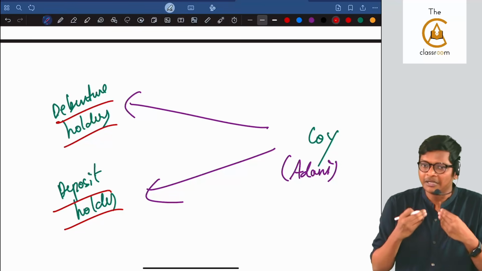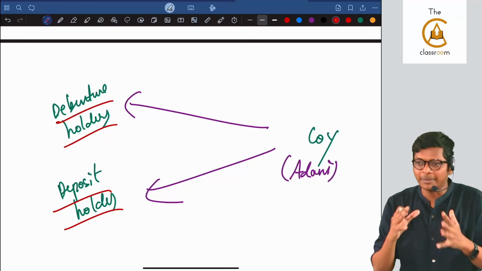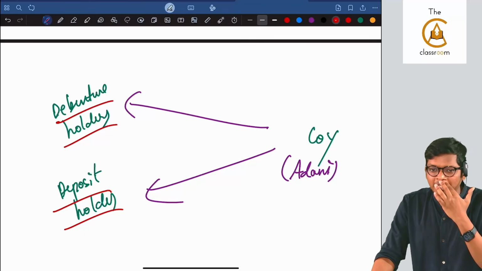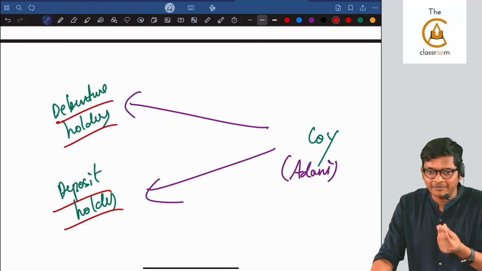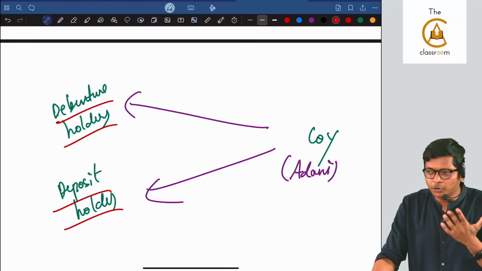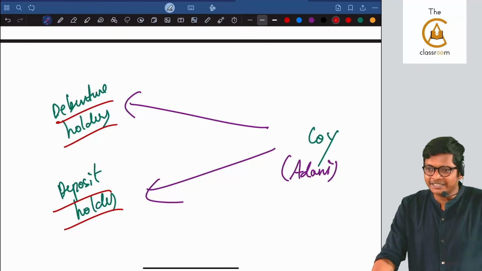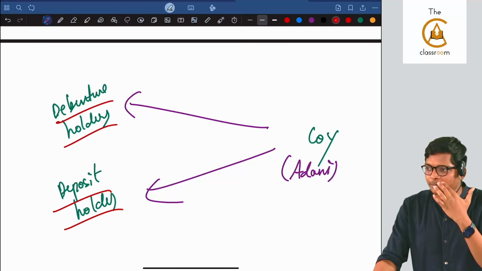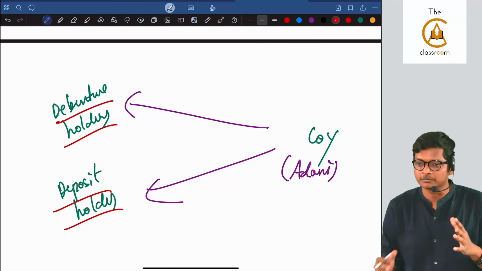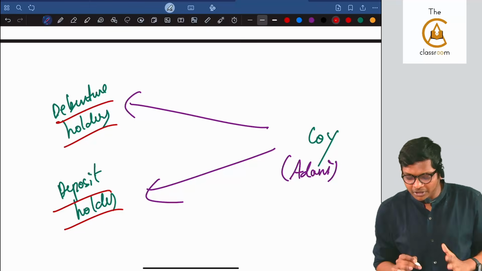May have, for me, interest didn't come. If somebody buys a book, today one student called, sir, I purchased the book, it has not yet come. I asked, when you purchased? 2 days back. Wait, 5 days. Then he said, tracking link is yet to come. I said, did you message the WhatsApp number? He said he messaged. What time? I asked him. At 10 a.m. he messaged. The time of the call was 10:23 a.m. 13 minutes he couldn't wait. So, like that only debenture holders and deposit holders will be.